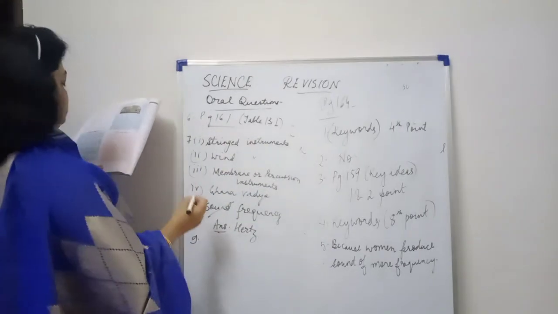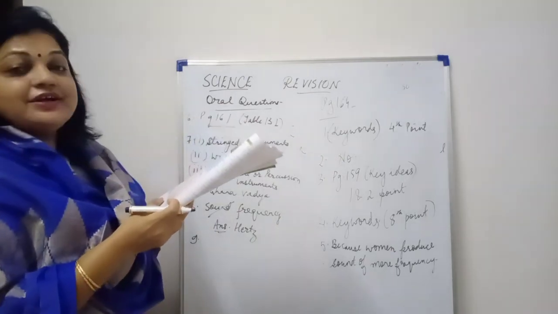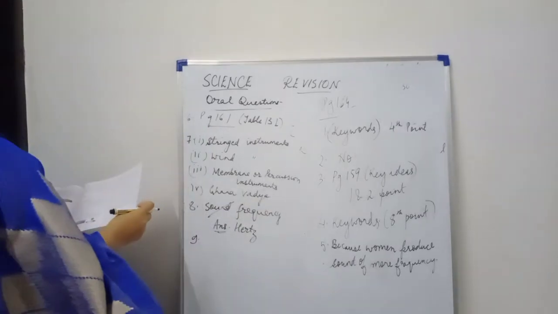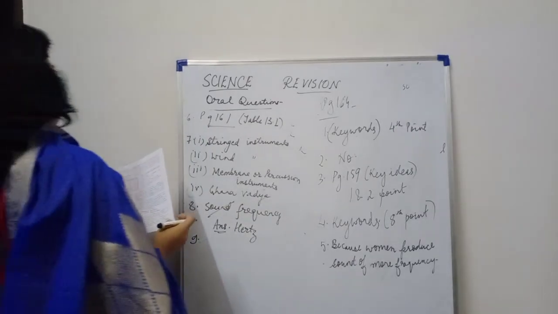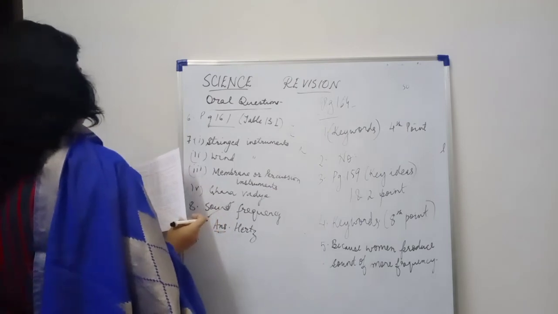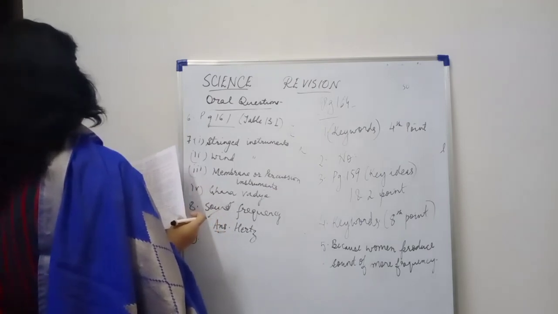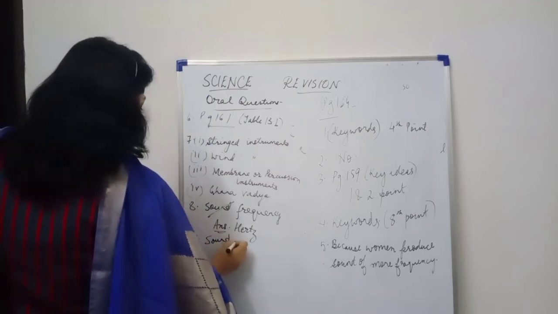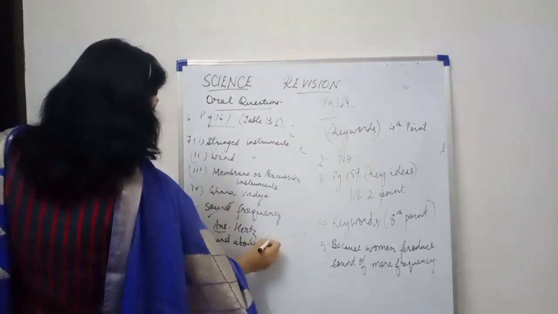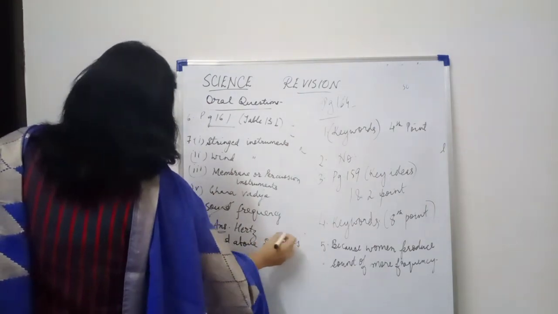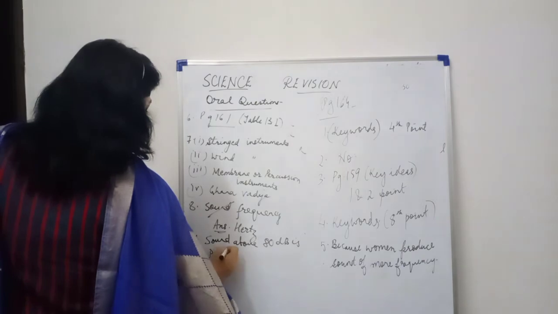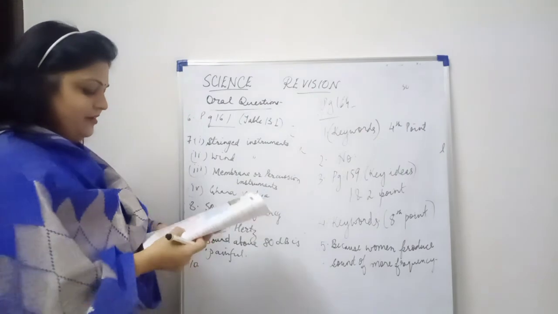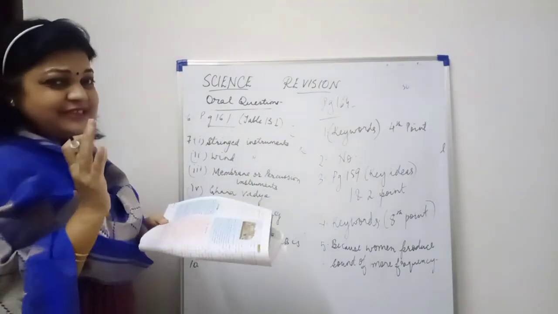Question number 9 now. What is the range of loudness of sound which human beings can tolerate? Loudness of sound, we can tolerate up to 80 decibels. So you can write there, sound above 80 decibel is painful. Okay, so this is the answer for 9th question. Above 80 decibel it becomes irritating.